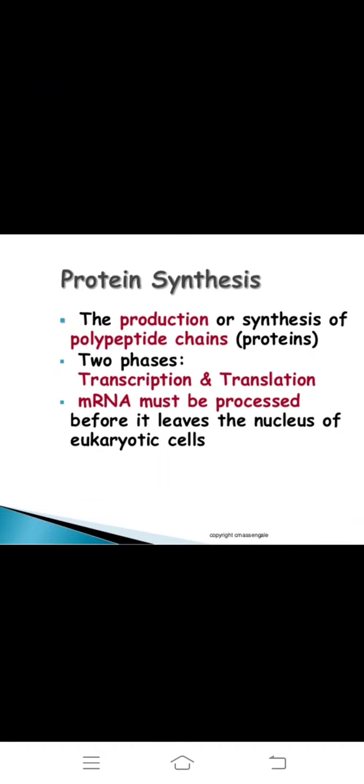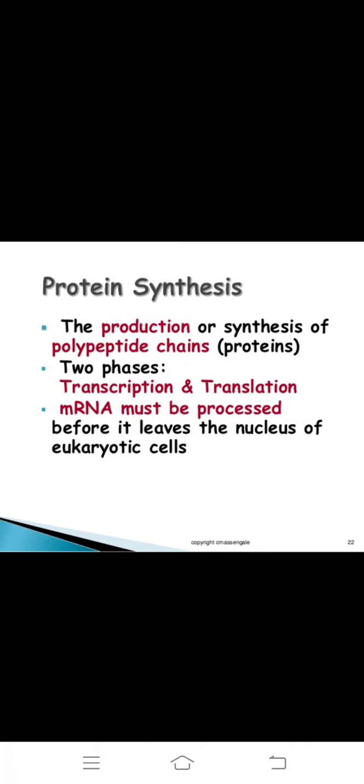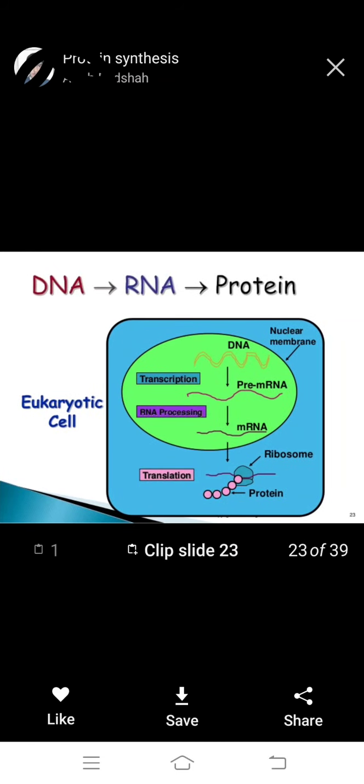Protein synthesis is the production of polypeptide chains, proteins, in two phases: first transcription, then translation. The mRNA must be processed before it leaves the nucleus of eukaryotic cells.